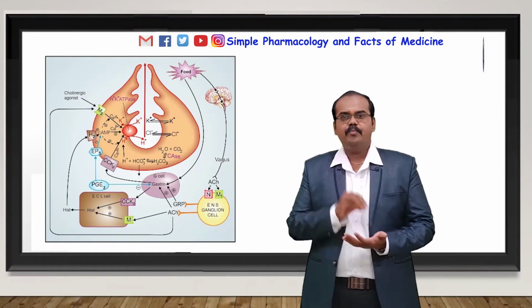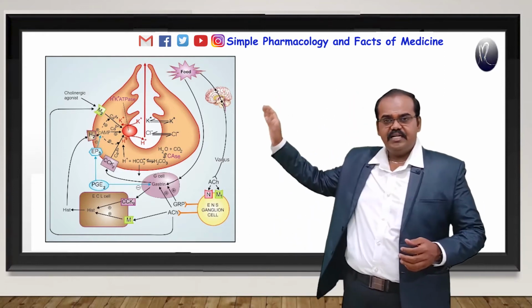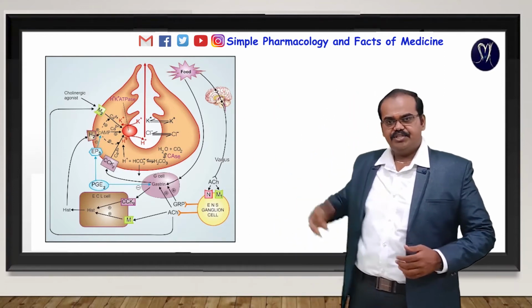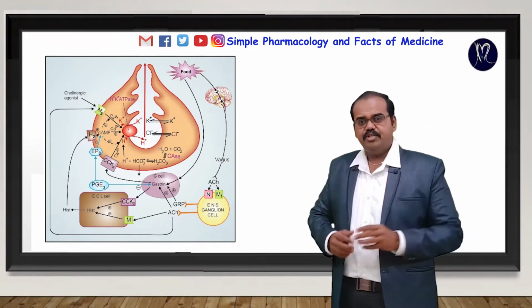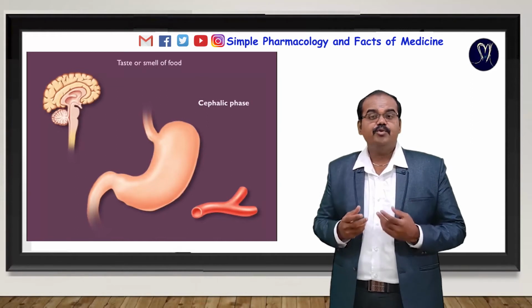So how does your parietal cell secrete the acid? We can go through the detailed pictorial representation here. Imagine that whenever you see some spicy food, you immediately get salivation and feel hungry.